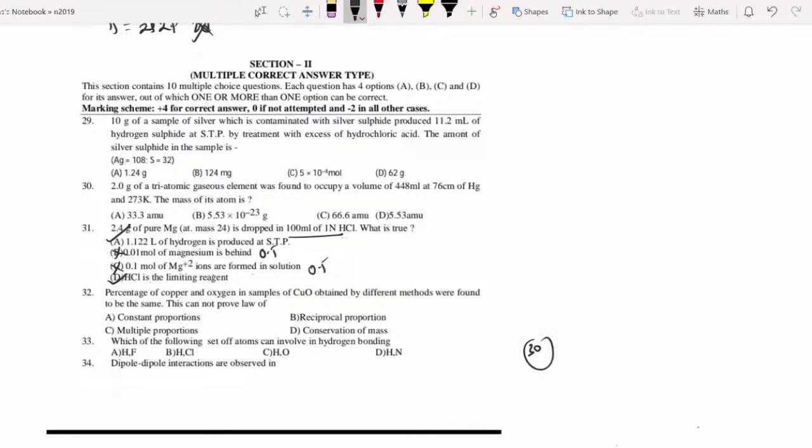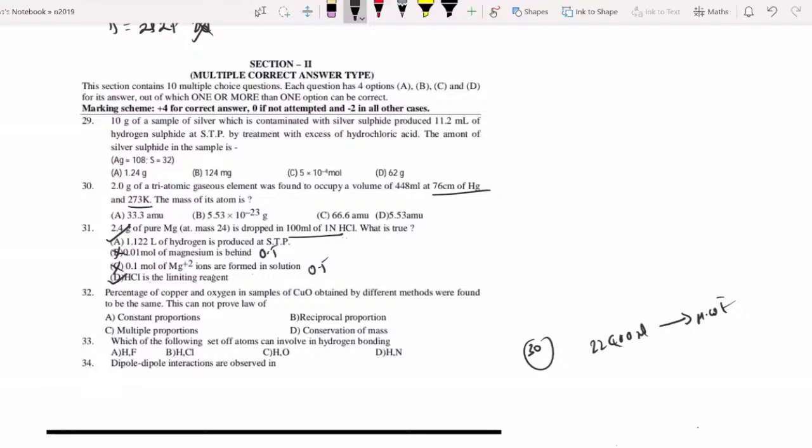2 gram of triatomic gaseous element was found to occupy volume 448 ml, 76 centimeter of Hg at 273 K. That is nothing but STP condition. 22,400 ml occupies its molecular weight amount.